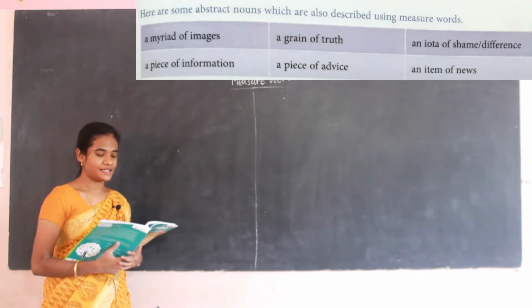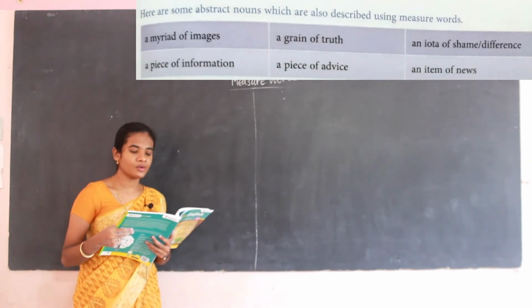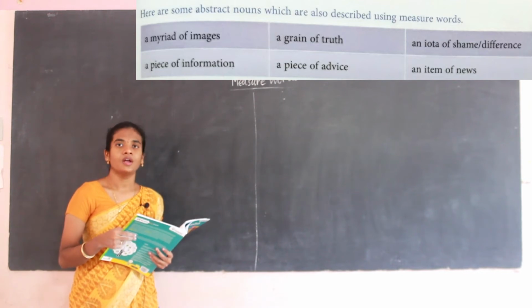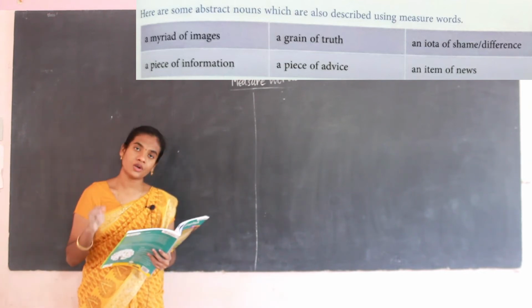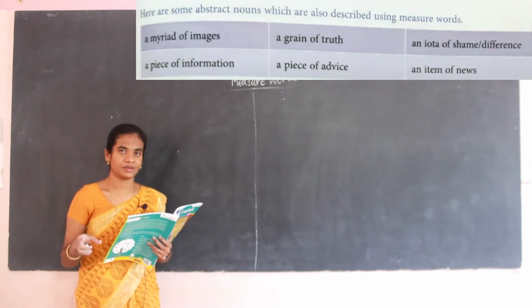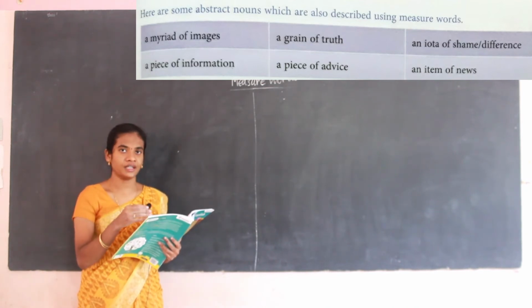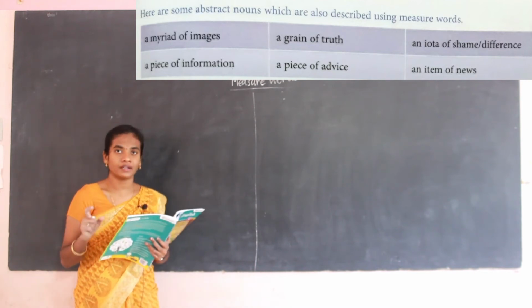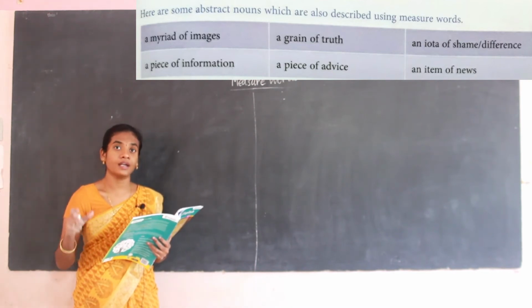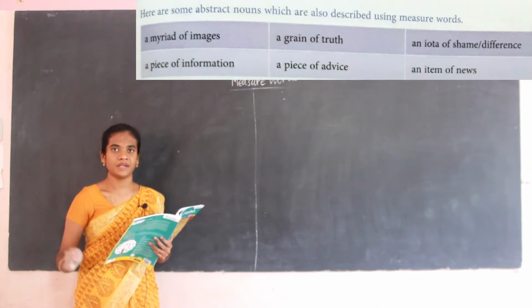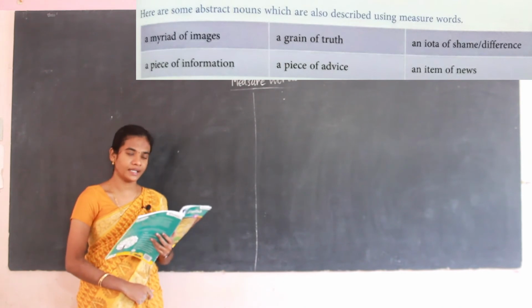So now look at this picture. Here are some abstract nouns which are also described using the measure words. Not only the uncountable nouns but also an abstract noun we will be using the measure words. Till now we have seen the measure words for the uncountable noun, but in this tabular column they are given the abstract noun. For the abstract noun, how you will be using the measure words. So this was given in the tabular column.